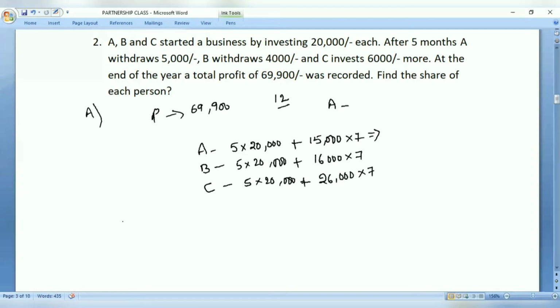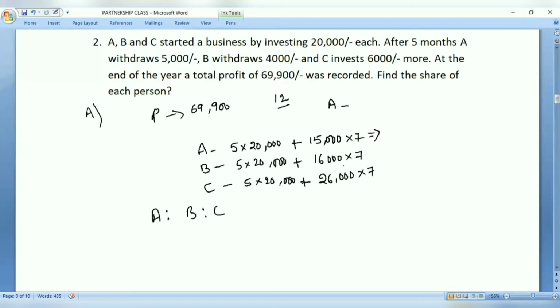Instead of this, we can directly go for cancellation, right? Or you can calculate. So if you take the value of A is to B is to C, then you will be getting it approximately 20,000 into 5. So that is 1 lakh. 1 lakh plus this is 15,000 into 7. So this is 1 lakh 5,000.